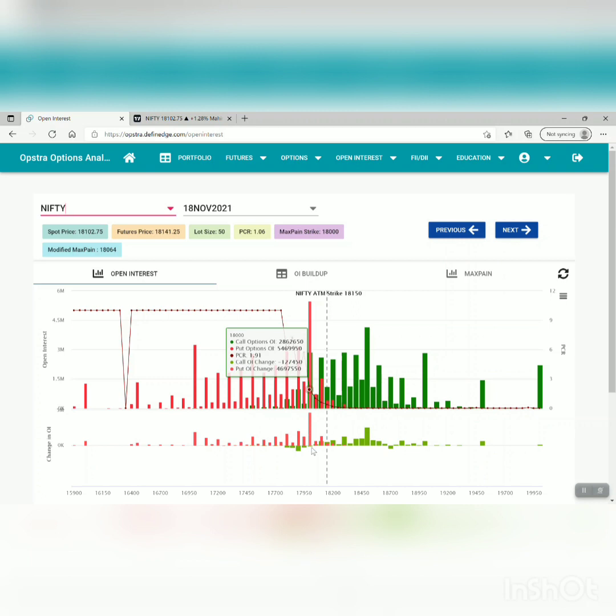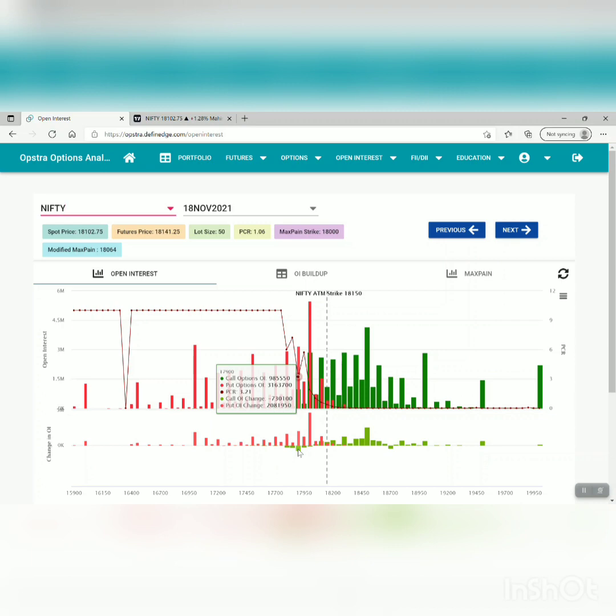Also we can see there are some green bars indicating downside over here. What it means? It means 17,900 call writers are short covered. They covered their shorts. So green bars in downside indicate they covered. So that's the reason we saw a move above 18,000 up to 18,100 on Friday.